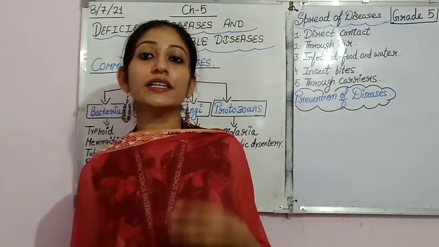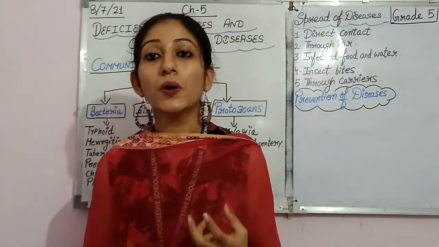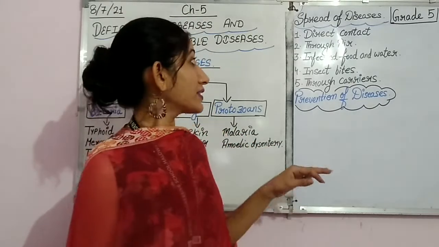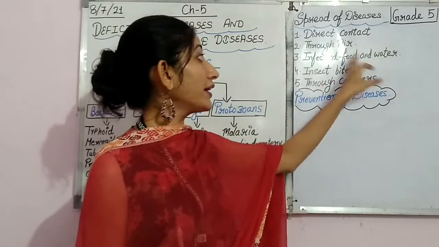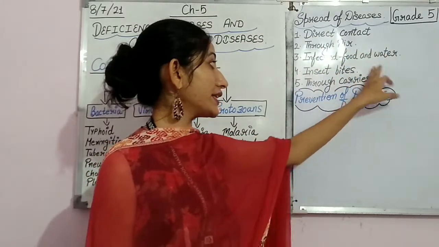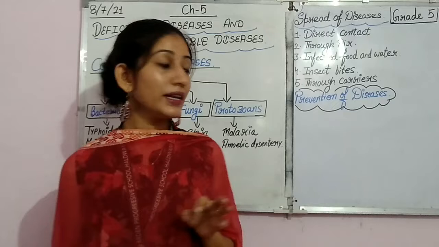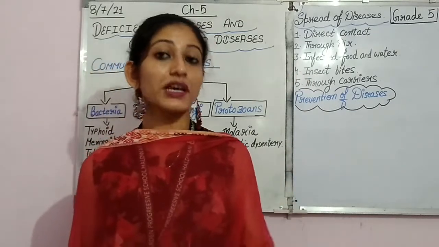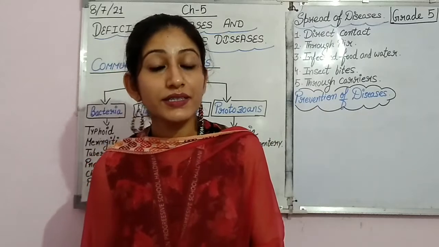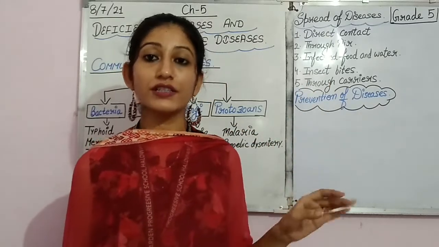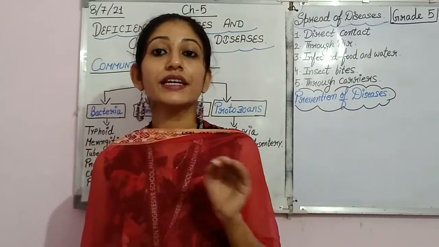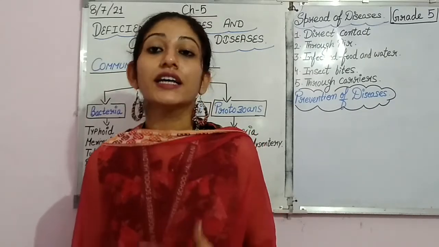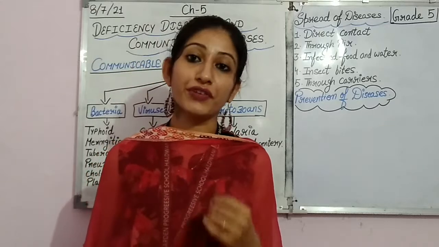So students, these are the methods that I have explained to you, of how disease is spread in the surroundings, right? We have discussed spread through direct contact, through air, through infected food and water, through insect bites and through carriers. Now we know who causes the disease, microbes, and we know how they spread the disease. When we know both these things, we must think about how to prevent the disease. The question comes, how to prevent the disease?